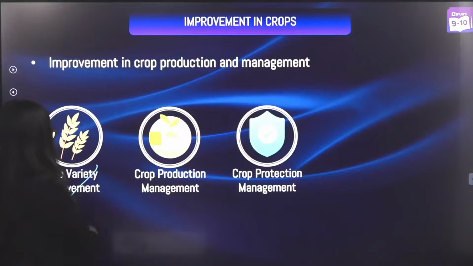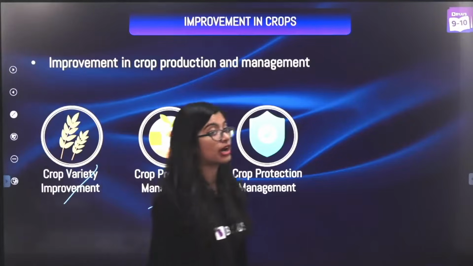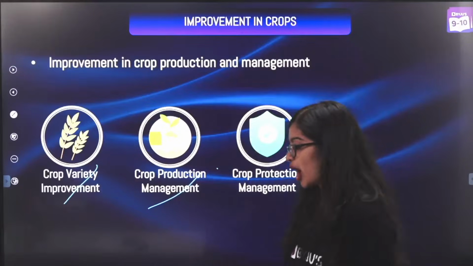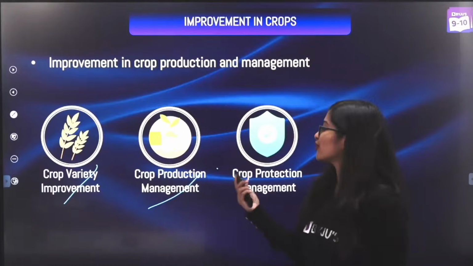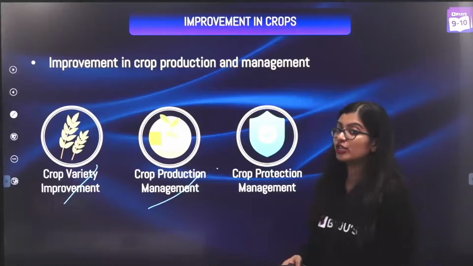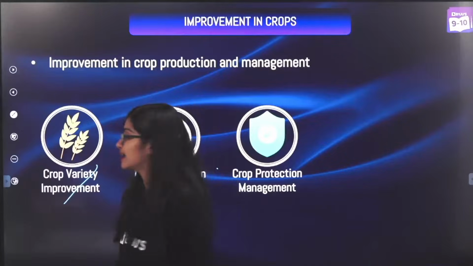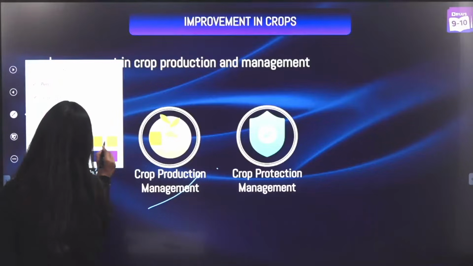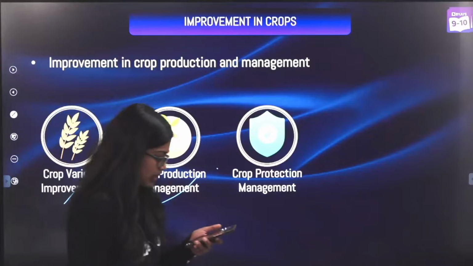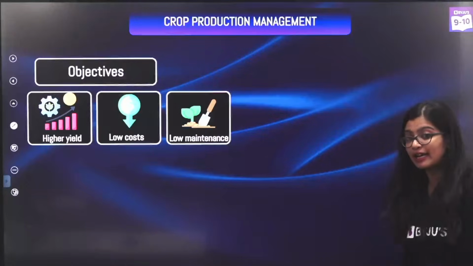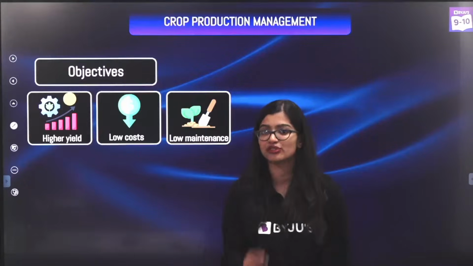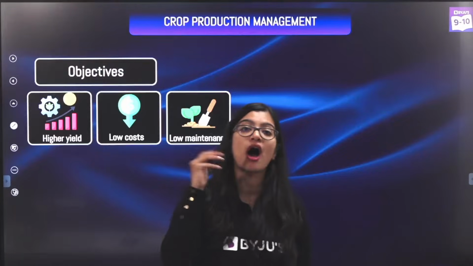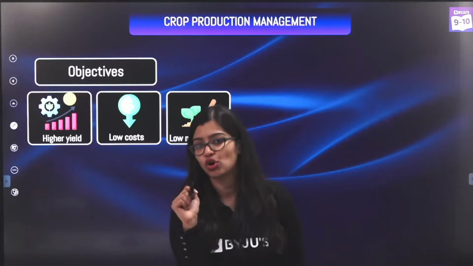So we have covered crop variety improvement. Now we'll have to go for crop production management, right? Now crop production management is very easy. You just need to understand the intent of crop production management, because a lot of it you have already learnt in your 8th grade. So in crop production management, our aim, right? We have chosen high yielding seeds. So our choice of seeds is sorted and we know how to get good quality seeds.